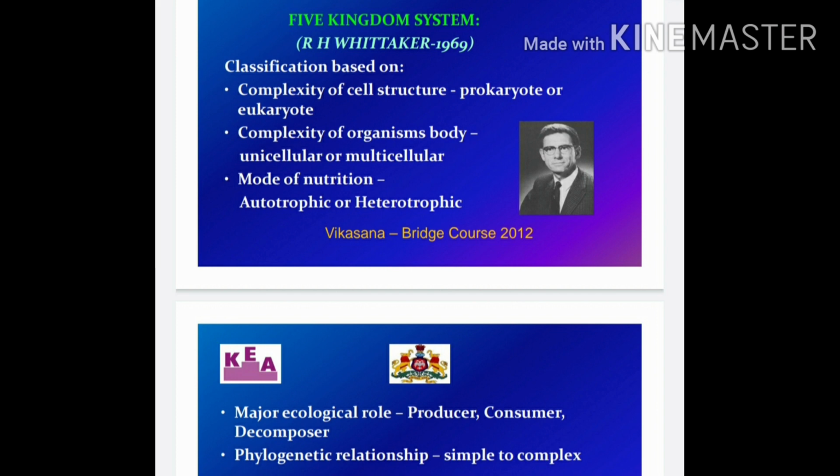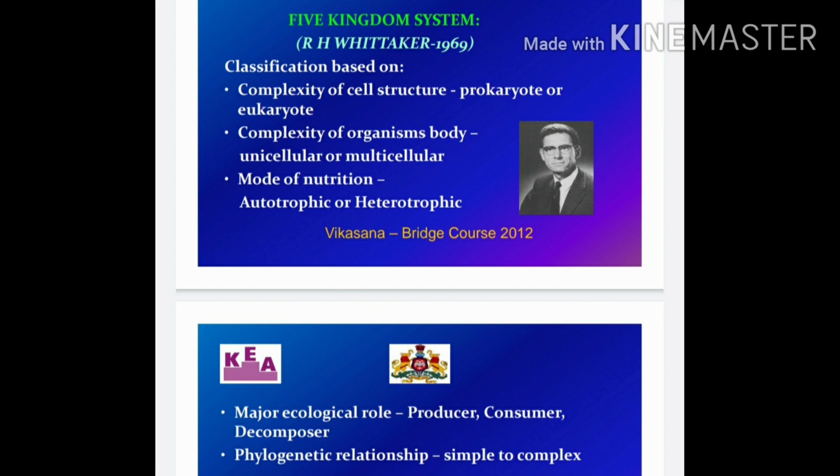Now, the main system that we are going to study in detail was given by R.H. Whittaker. That's the 5-kingdom classification. The classification was based on 5 to 6 characters. First of all, complexity of cell structure, that is whether it is a prokaryote or a eukaryote. Complexity of organism body, that is unicellular or multicellular. Mode of nutrition, whether it is an autotroph or a heterotroph. Ecological role, whether it's a producer, consumer or a decomposer. And lastly, the phylogenetic relationship, that is from simple to complex.